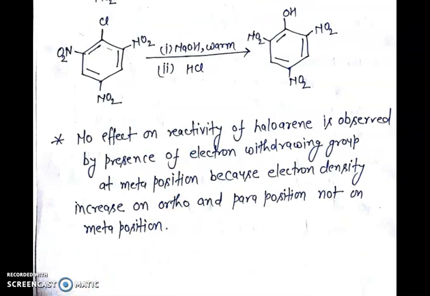No effect on reactivity of haloarene is observed by the presence of an electron withdrawing group at the meta position, because electron density increases on ortho and para position, not on meta position.